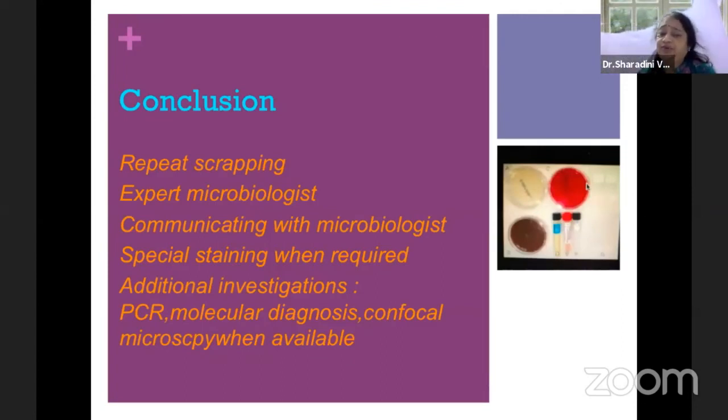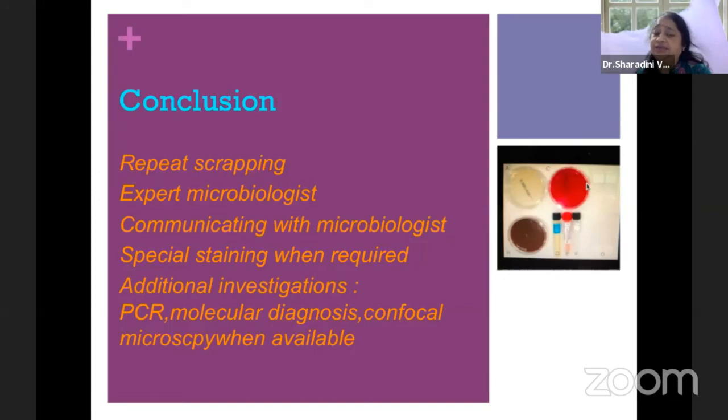So what is important is the clinical picture, you have to keep it in mind, especially in atypical bacteria. Second is your expert microbiologist. If he is a general microbiologist, you should communicate and tell him that these are the ocular microbiota which we need to investigate for our cases.